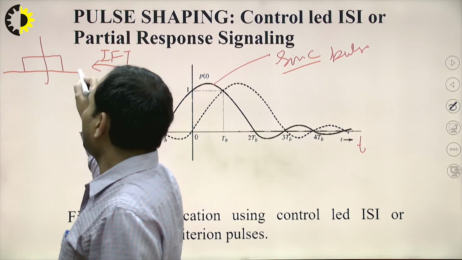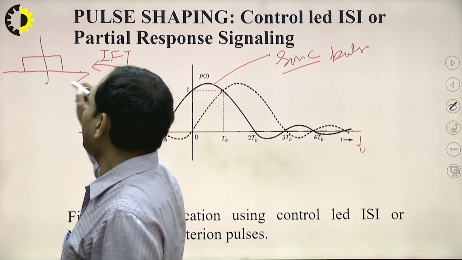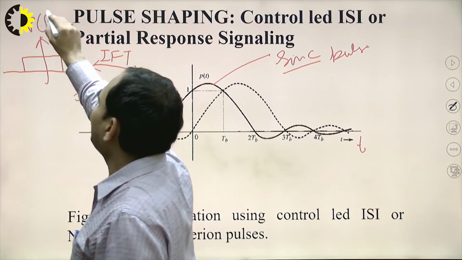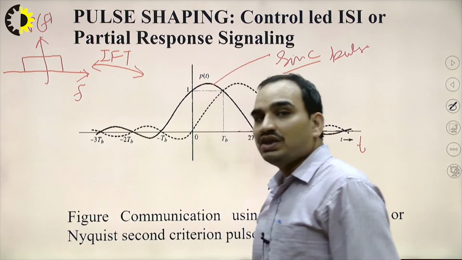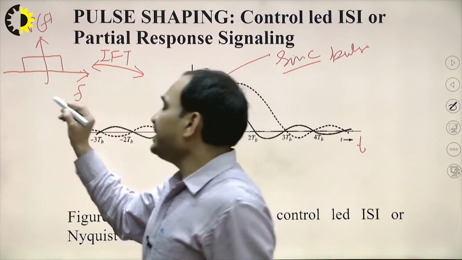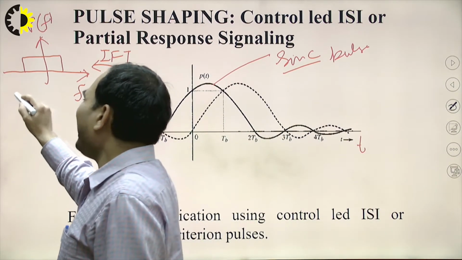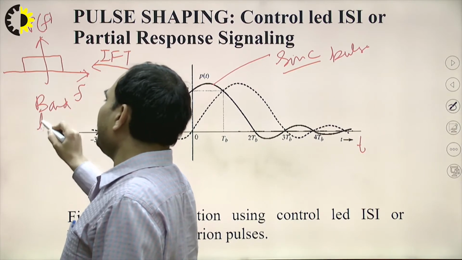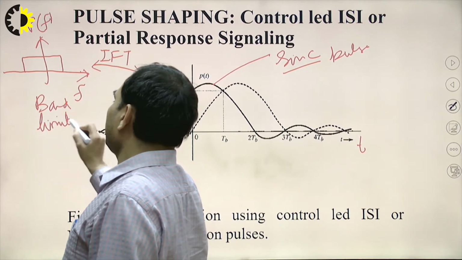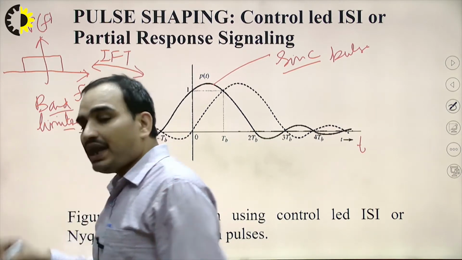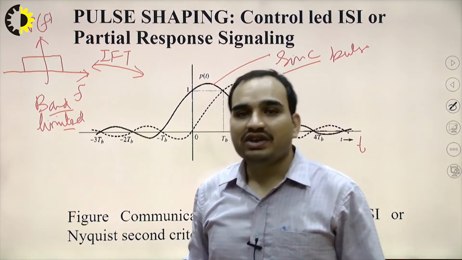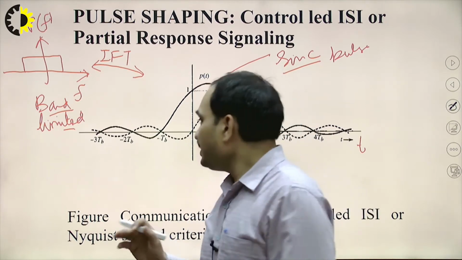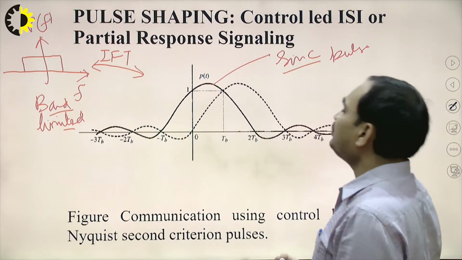Okay. That is having some rate, or you can say frequency, of this pulse in the frequency domain. So this means our signal or the pulse will be band limited. So if our pulses are band limited, then we are occupying the least bandwidth in the channel. So that is the solution to the problem.